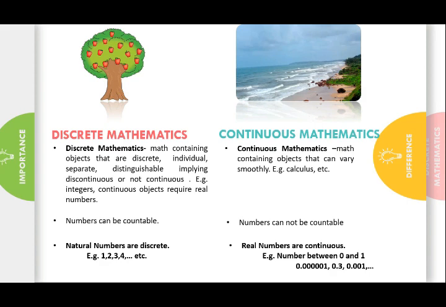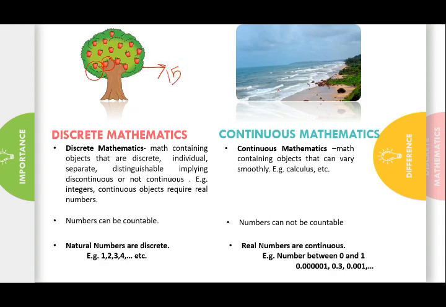What is the meaning of that? It means you have something which is countable. For example, if I say that this is a tree and I give you the task to count the number of apples present on this tree, you will surely get the number, and all of you will have the result that the number of apples on this tree is 15.